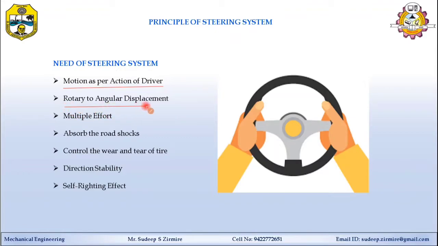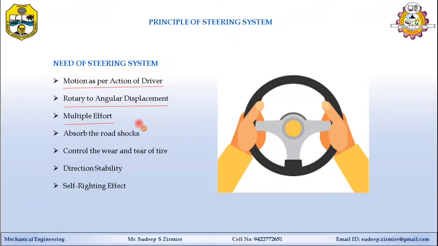The second point is the rotary to angular displacement. It means small rotation of the steering wheel is converted into angular displacement of the stub axle, where the wheel and tire assembly is mounted, and it takes the turn.